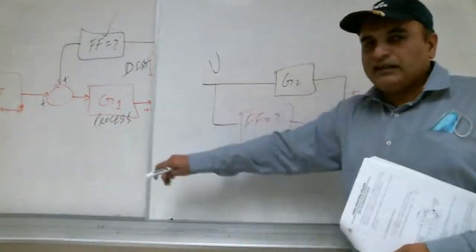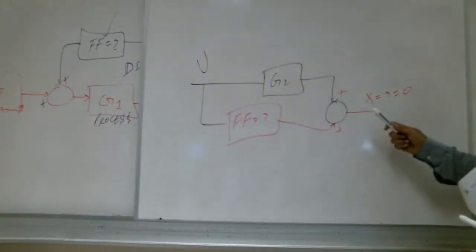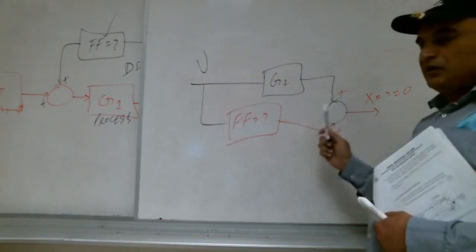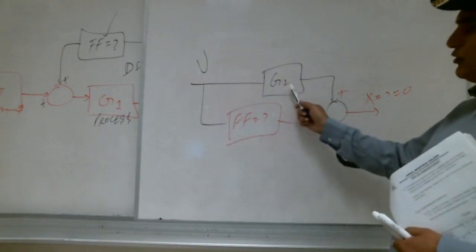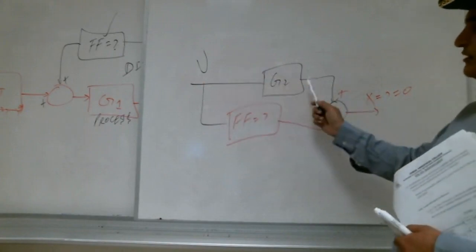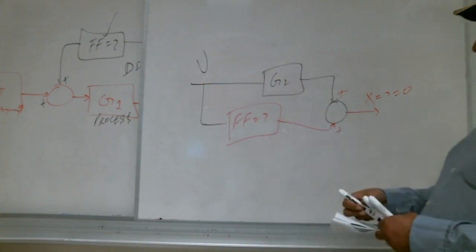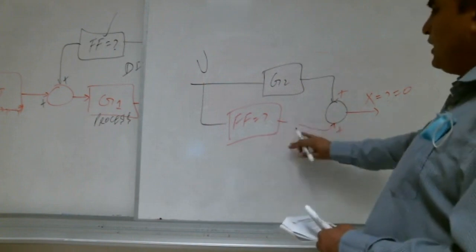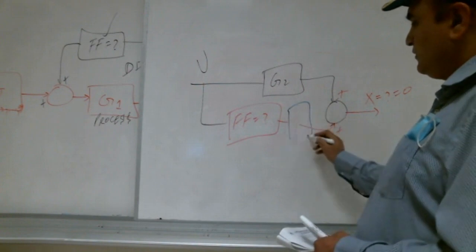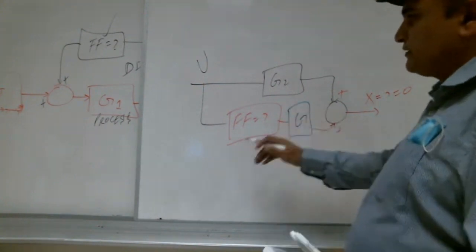So here, we want to make a zero effect of this disturbance. So what should this be? G2 is the disturbance path, and this is the factor we are calculating. And here we forgot one thing to put, our process, G1, see here.